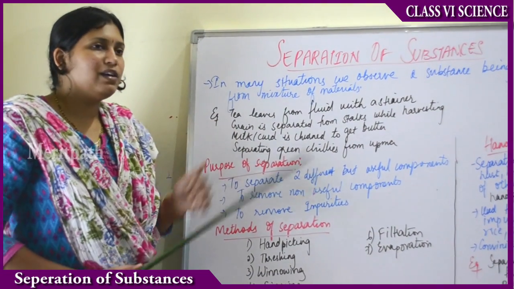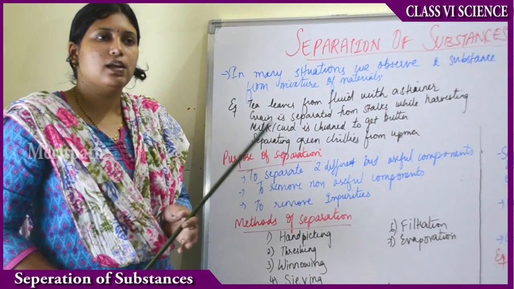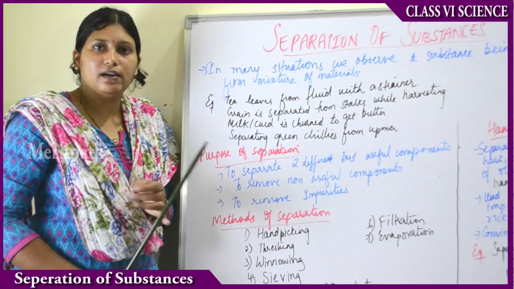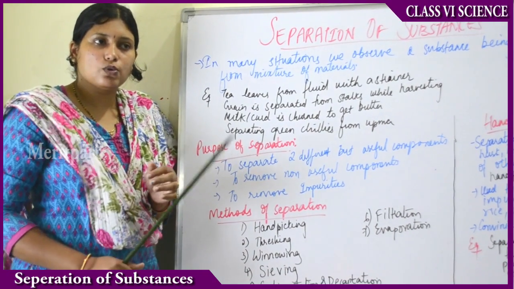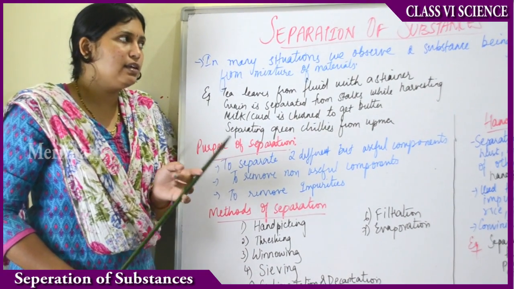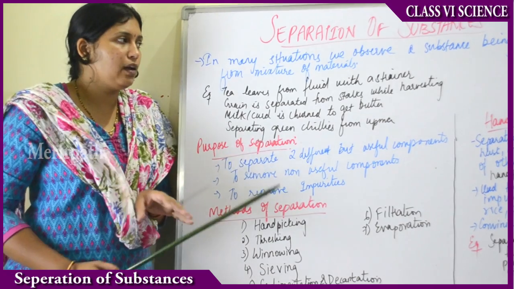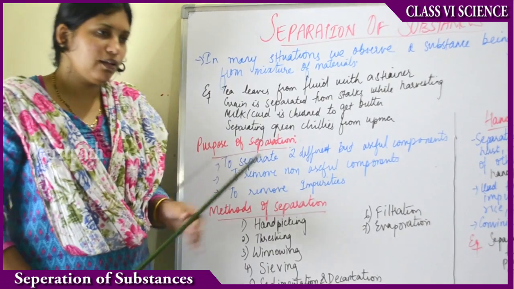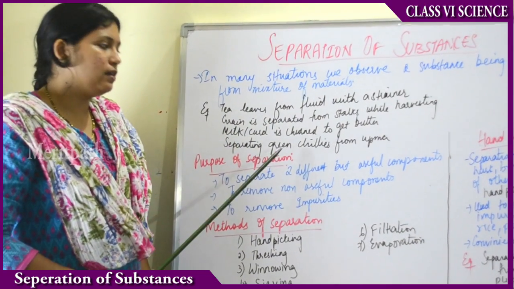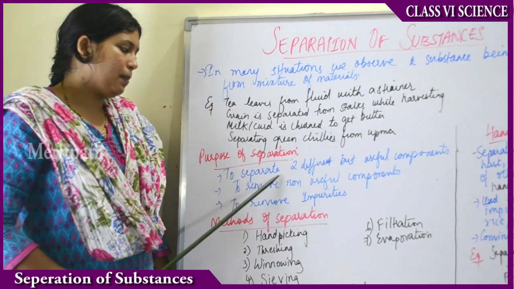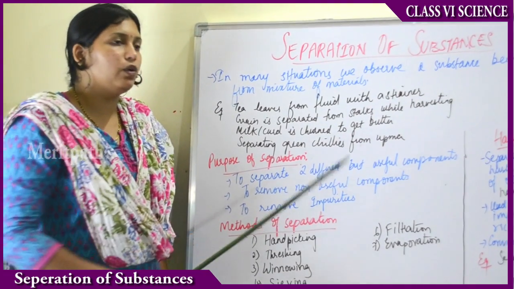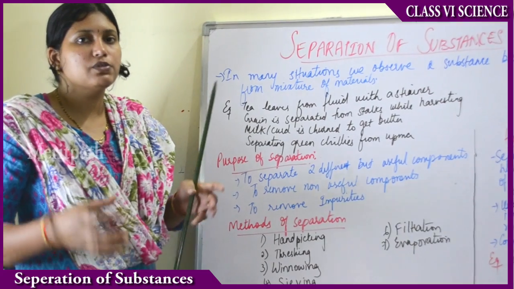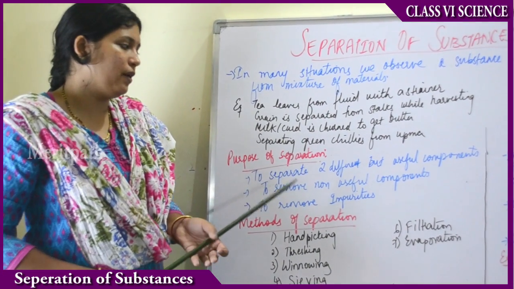Like that, we see many examples of separations around us. In construction sites also we see sand will be separated, cement will be separated, and stones from the sand will be separated. Like this, there are many examples happening around us regarding the separation of substances. Then what is the purpose? What is the need for the separation? To separate the two different components, but only the useful components. So when we are separating two different components, we will separate only the useful component, right?